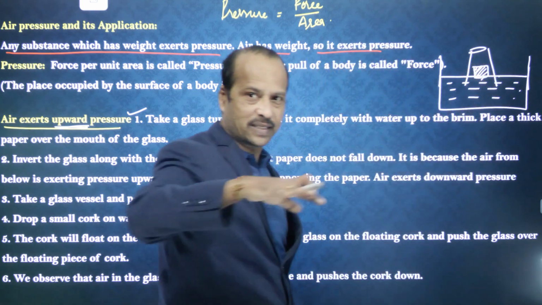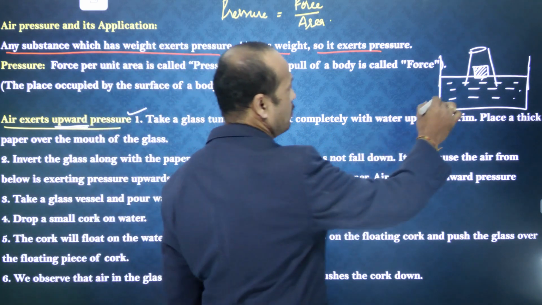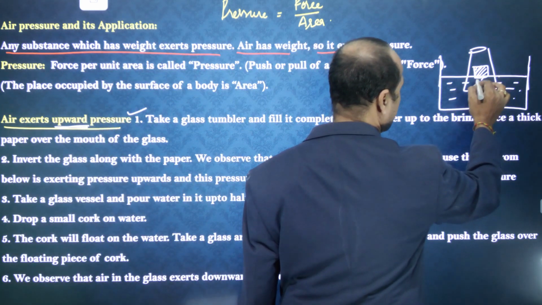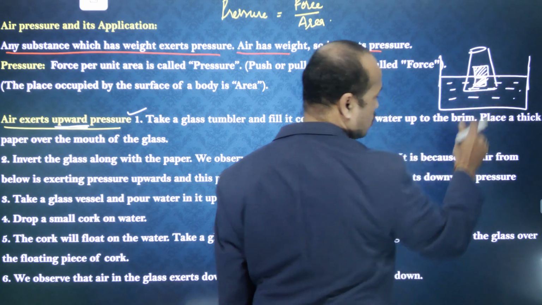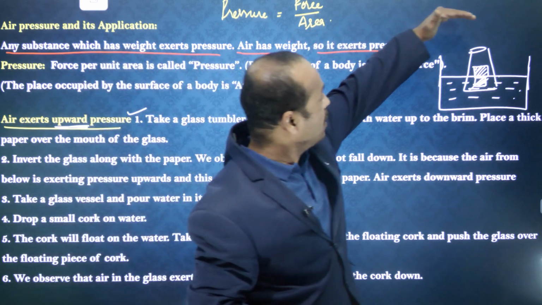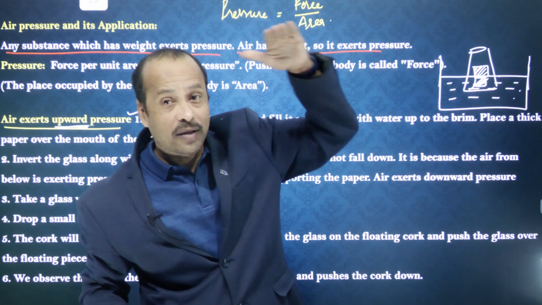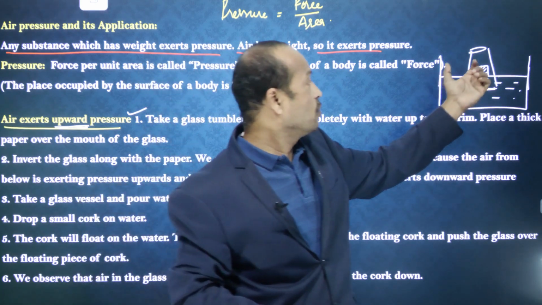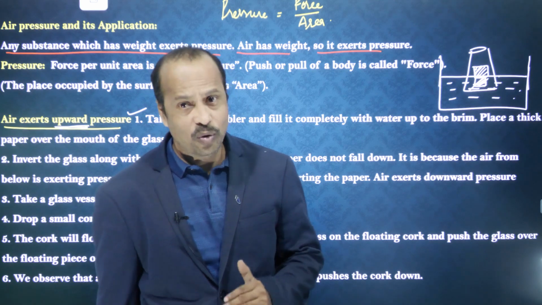Now you just apply force on the glass, on this tumbler. Then what you'll observe is that this cork will move down, means it's going into the water. Actually it floats, but as you are applying the pressure on the tumbler, not on the cork, the cork will sink, means goes into the water.